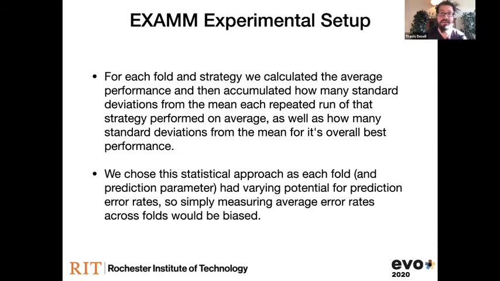One of the things we did here, for each fold and strategy, we calculated the average performance, which was the best case after each one of the repeats on a particular fold, and we measured how far they were from the mean over all the best final results. And the idea here is different testing files had different difficulty, right? So if we just used the average of the actual accuracy, it would be off and it would be biased to some of those folds that were harder than the others. So using standard deviation allowed us to put the results together a little bit better.